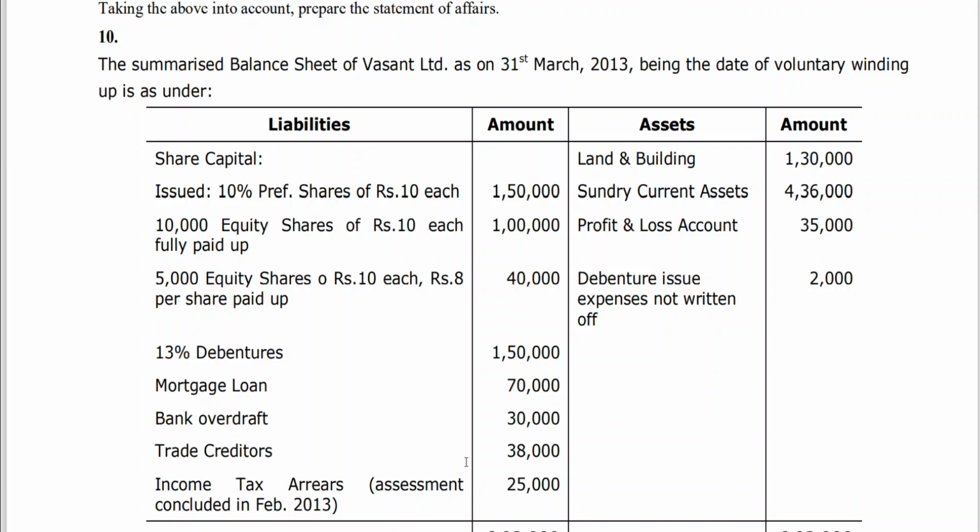The receiver will hand over the surplus. I told you, after making the payment to the debenture holders, the surplus will be handed over by the receiver to the liquidator. Then the liquidator, what will he be doing? The liquidator of the company will later make payment to the claimants who are to get the payment after debenture holders. That means the liquidator will be making payment of the amount due to the creditors other than debenture holders.